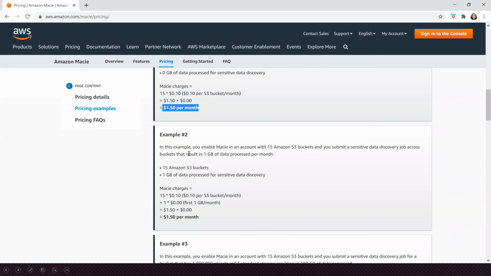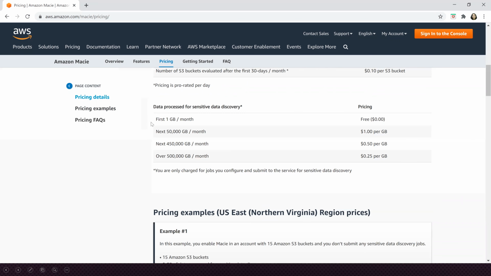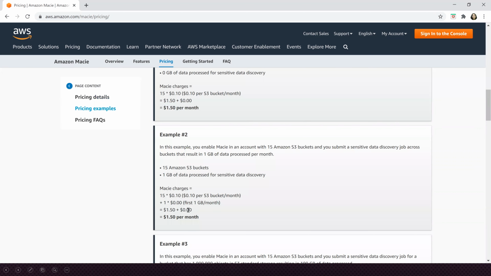There's another example. Let's say you have 15 S3 buckets, but only 1 GB of data to be processed. Then in that case, it is going to be 15 into 10 cents. And for the first GB, remember it is free of cost, so it's going to be $0. So it will be $1.50 plus $0, which is again coming to $1.50 per month.